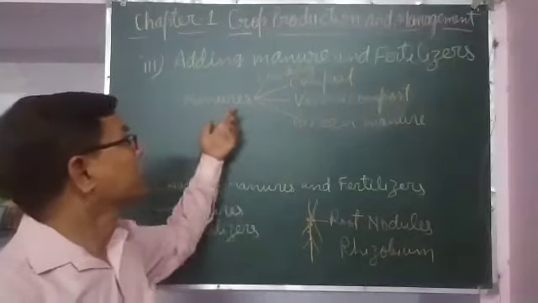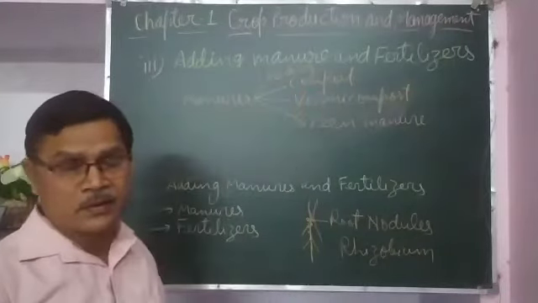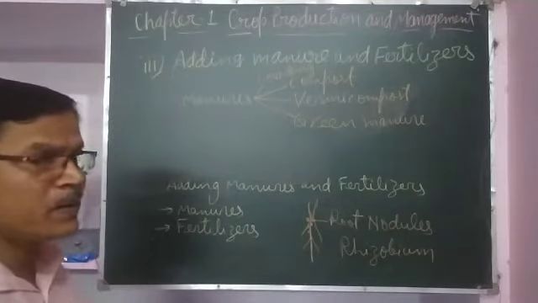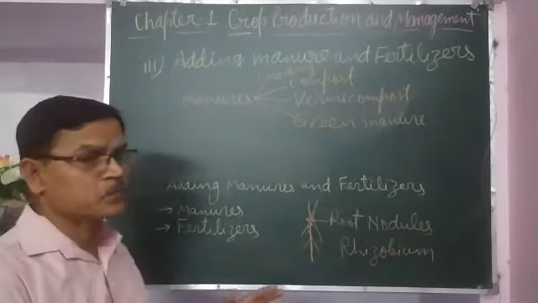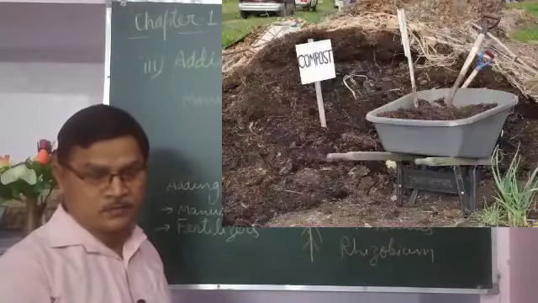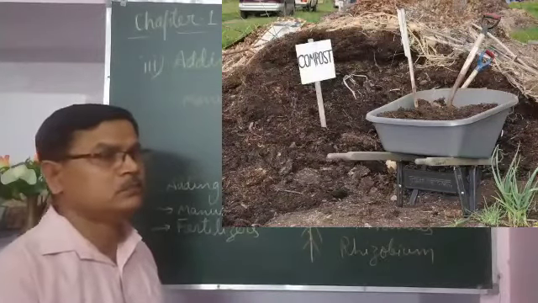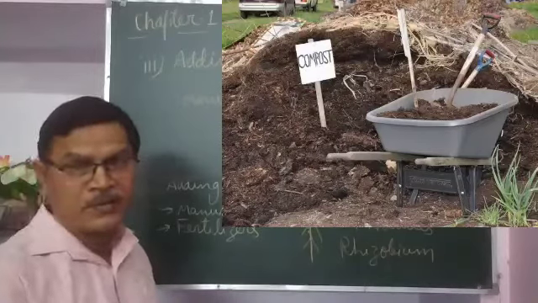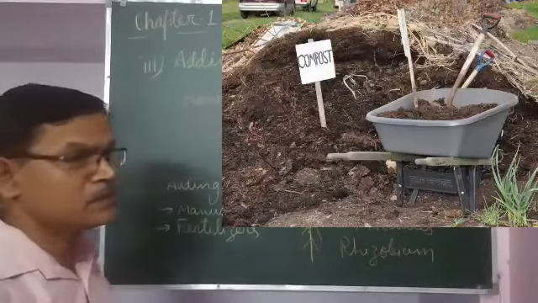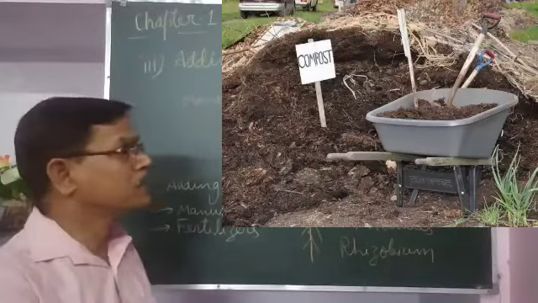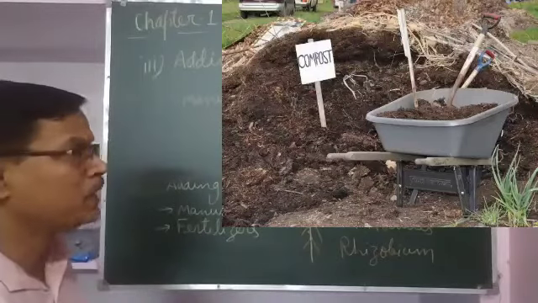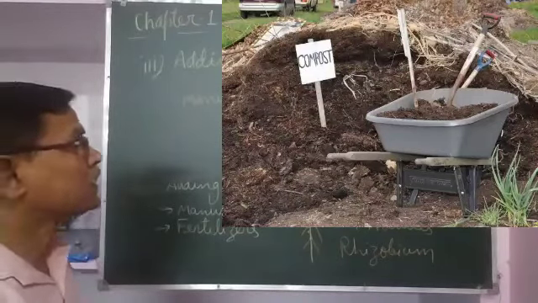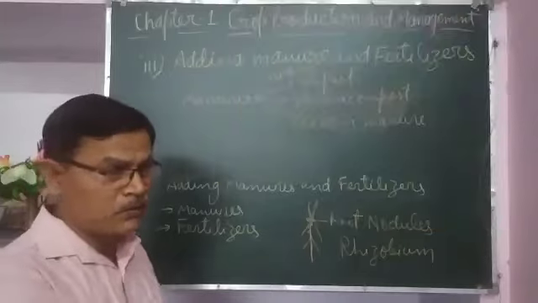Compost is prepared from the remains of plants and animals, which are put into a ditch. One layer of organic materials, that may be plant and animal waste, plant remains, leaves of the plants, etc., is kept in the ditch.